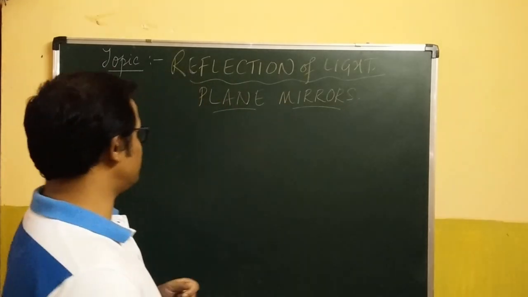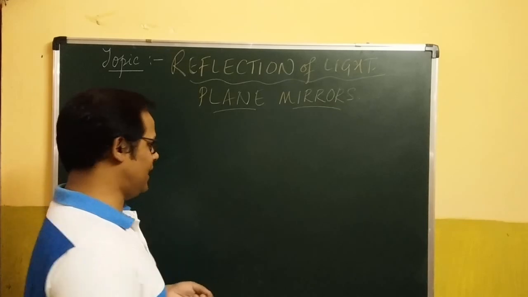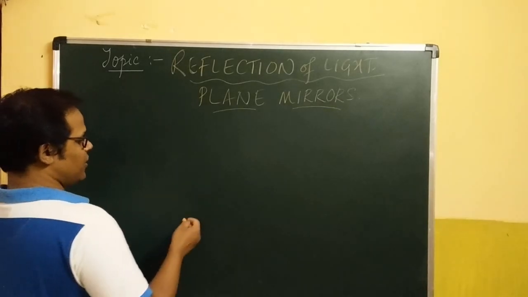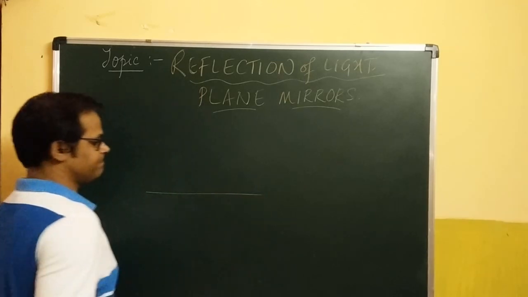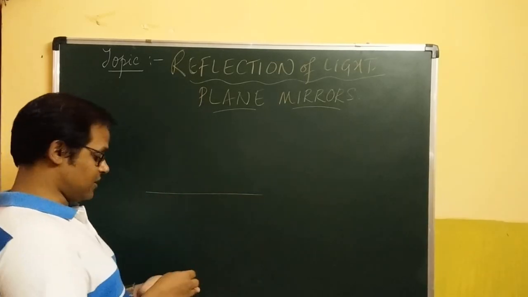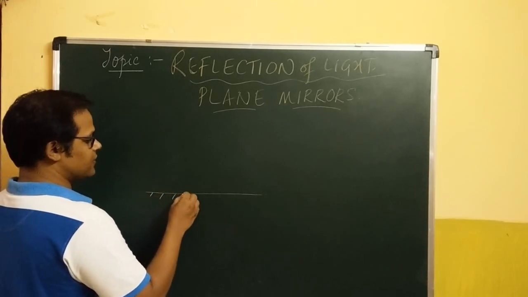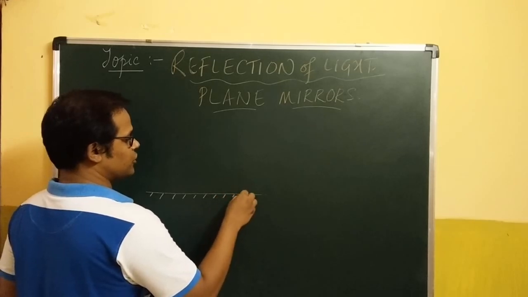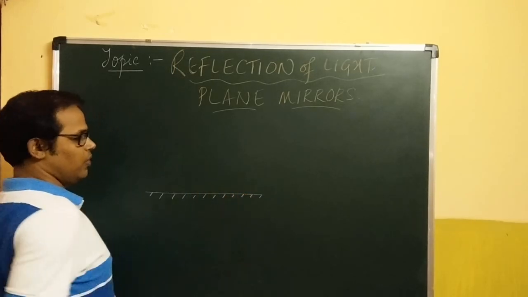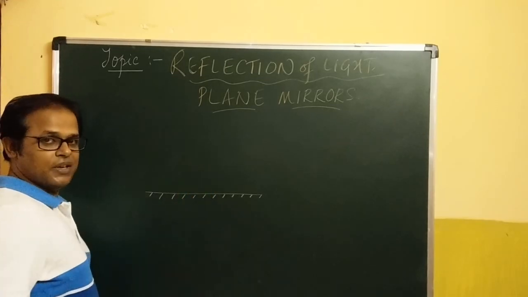So what exactly are plane mirrors and how do we show them on a diagram? We just try to show it with the help of a straight line, a plane surface, and one side will be the polished surface. I was talking about the silver coating or the orange paint that you get to see, on which we don't get to see our images formed. The other side is the mirror.